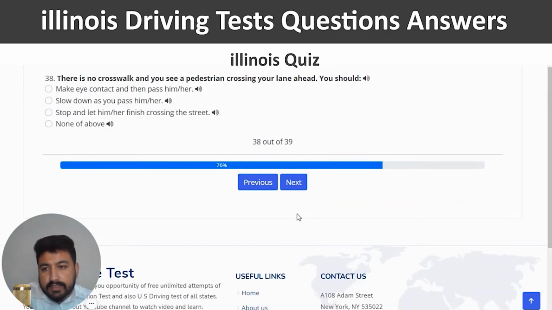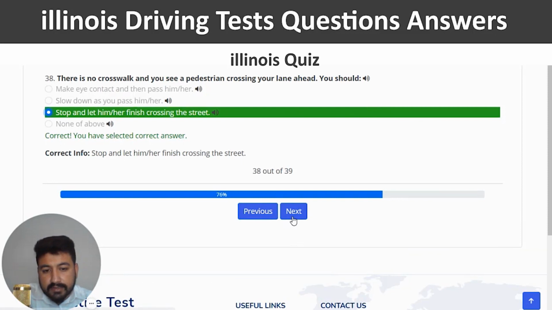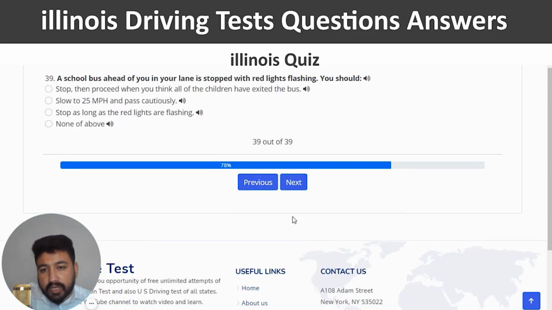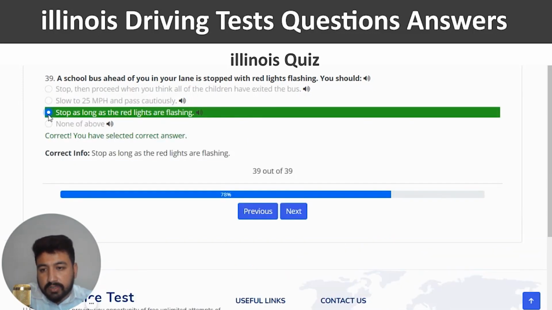Correct. And next. The second last question is there is no crosswalk and you see a pedestrian crossing your lane ahead. You should. So you can choose the third option, which is stop and let him or her finish crossing the street. Correct. And next. A school bus ahead of you in your lane is stopped with red lights flashing. You should. So you can choose the third option, which is stop as long as the red lights are flashing. So third option, this is the correct one, and this is the end of quiz number 8.